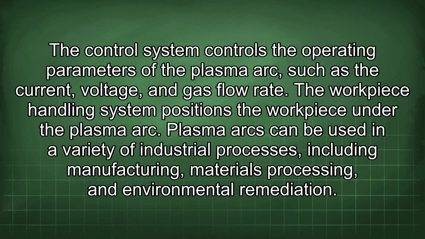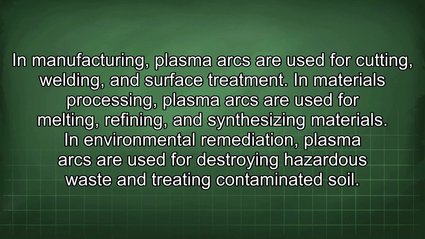Plasma arcs can be used in a variety of industrial processes, including manufacturing, materials processing, and environmental remediation. In manufacturing, plasma arcs are used for cutting, welding, and surface treatment. In materials processing, plasma arcs are used for melting, refining, and synthesizing materials. In environmental remediation, plasma arcs are used for destroying hazardous waste and treating contaminated soil.